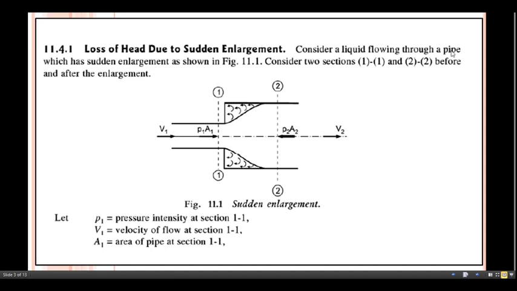Consider a liquid flowing through a pipe which has sudden enlargement as shown in this figure. Consider the two sections, section 1 at this spot and section 2 at this spot, means before and after the enlargement. Let P1, V1, A1 are the pressure intensity at section 1, velocity of flow at section 1, and area of pipe at section 1.